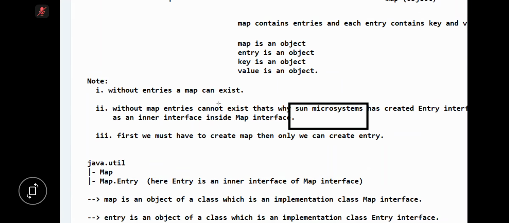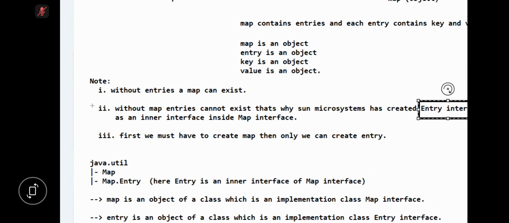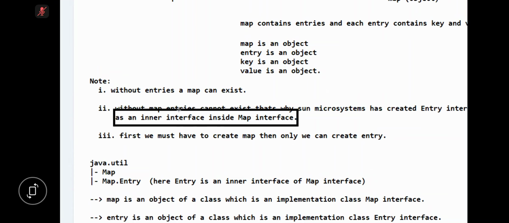That's why Sun Microsystems created one interface, the Entry interface, as an inner or nested interface inside the Map interface. So first we have to create a map, then only we can create an entry. We cannot create an entry without a map.